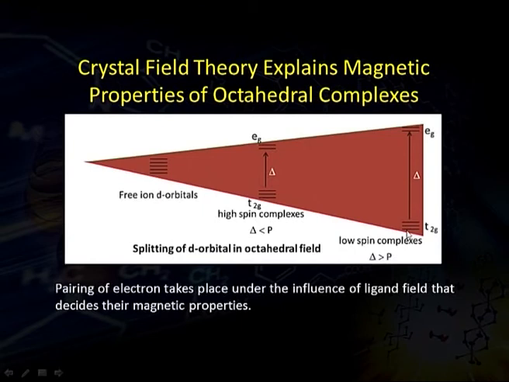If delta is lower than the pairing energy, a high spin complex will form and the electrons will remain unpaired. Whereas if delta is larger than the pairing energy, electrons will get paired within orbitals and we get low spin complexes, and the magnetic properties are reduced. So, pairing plays an important role in deciding the magnetic properties of compounds.